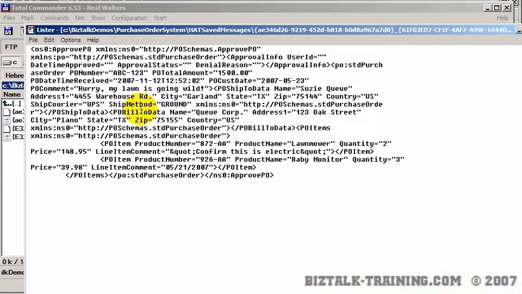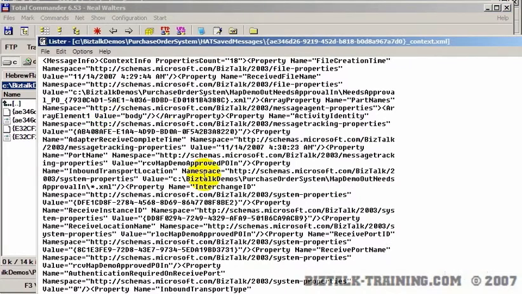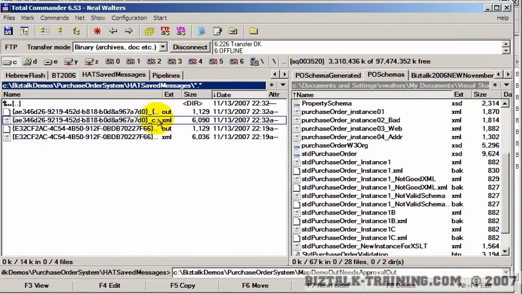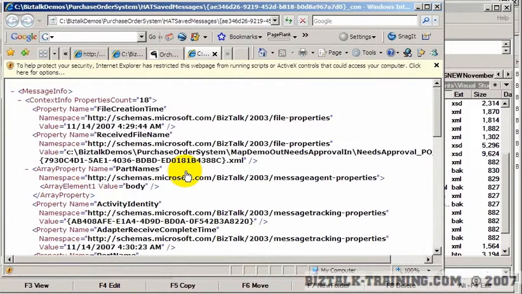And this is the first one, which is again simply our XML message, approved PO. There's our PO number, there's our date. And then let's look at the second message. This is called the context information. This is the one we'll probably use to debug this issue. Since it's XML, I want to open it in the browser, and it's easier to read here basically.